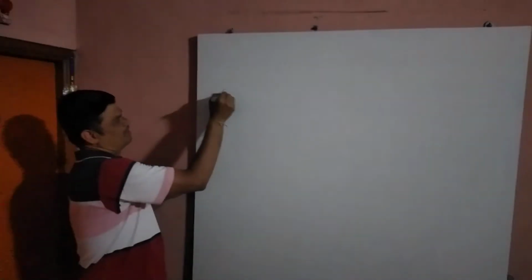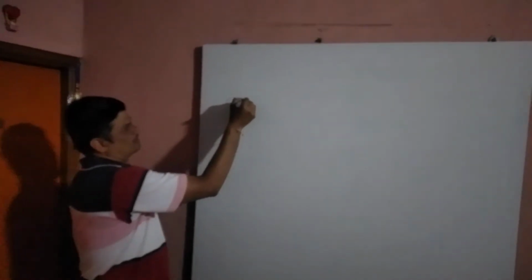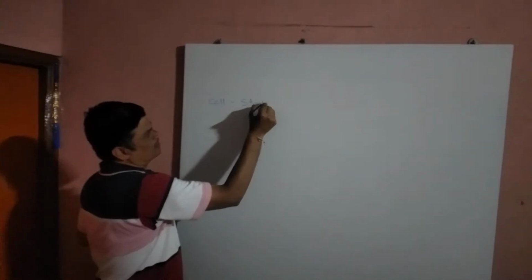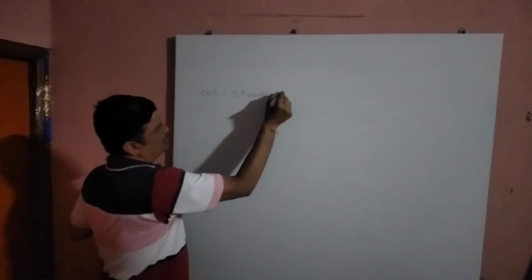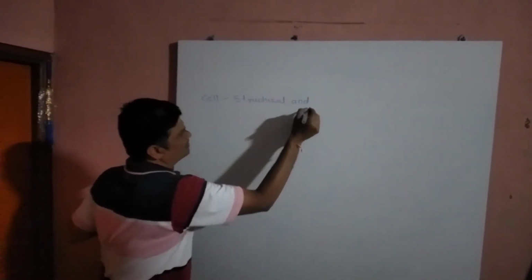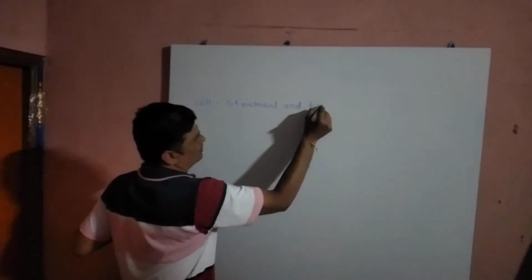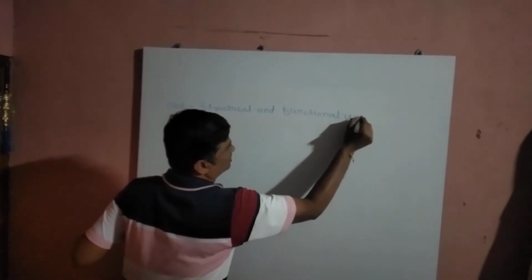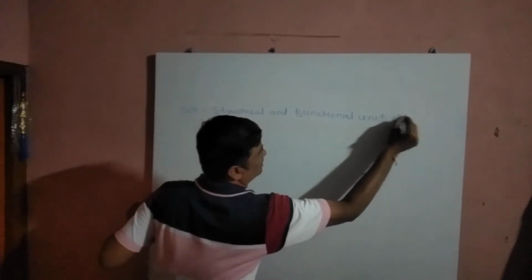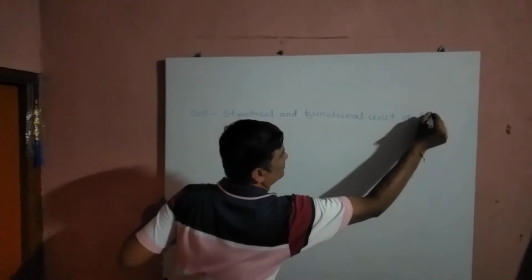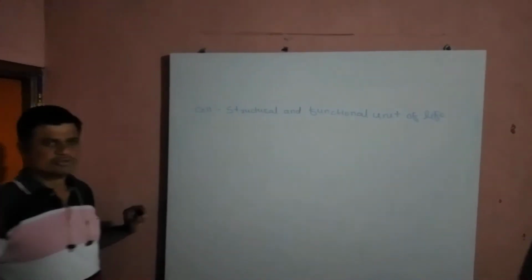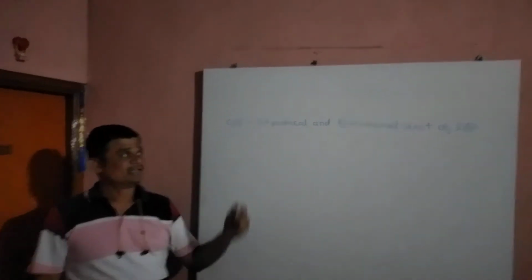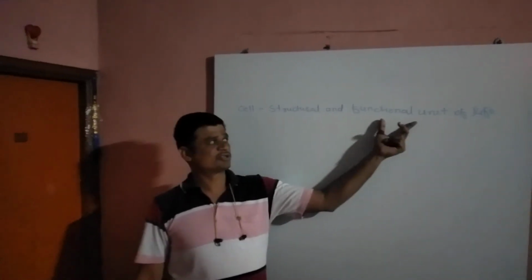First I will write the definition of a cell. So what is the cell? Cell is the structural and functional unit of life. This is a superb and simple definition of the cell. Cell is the structural and functional unit of life.